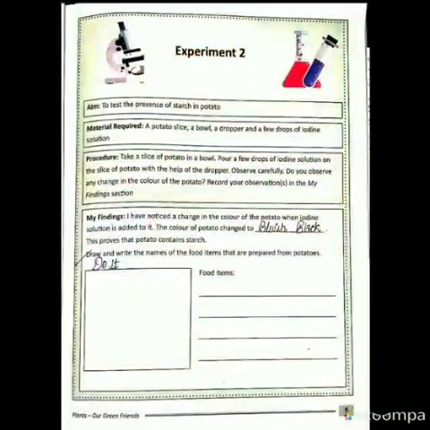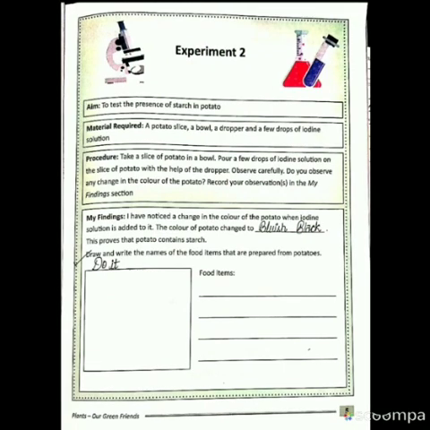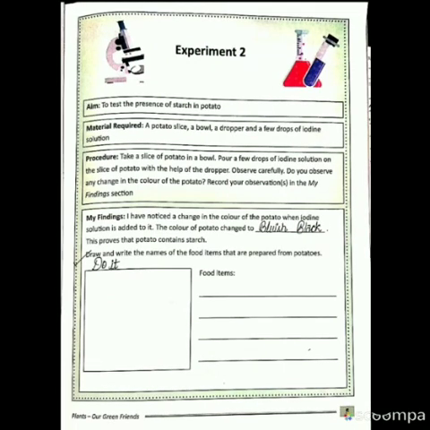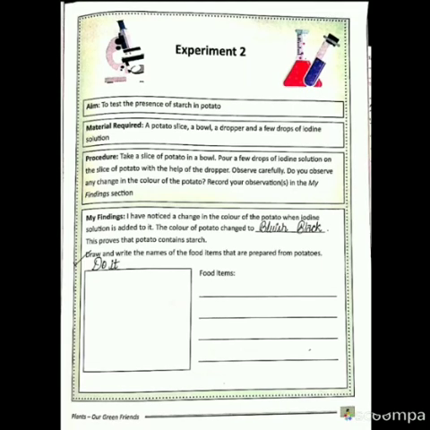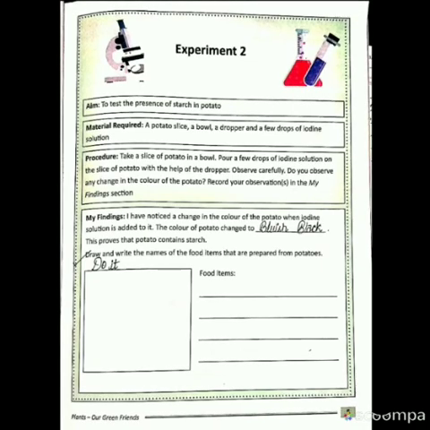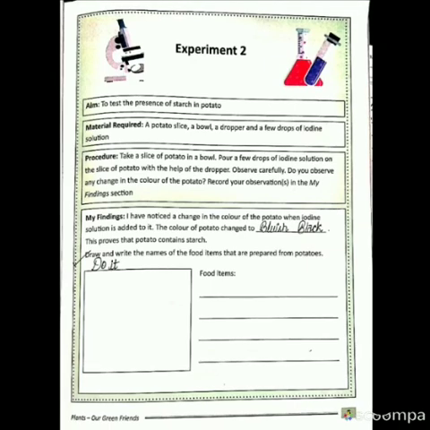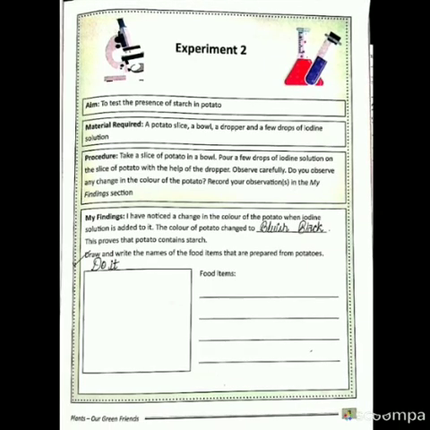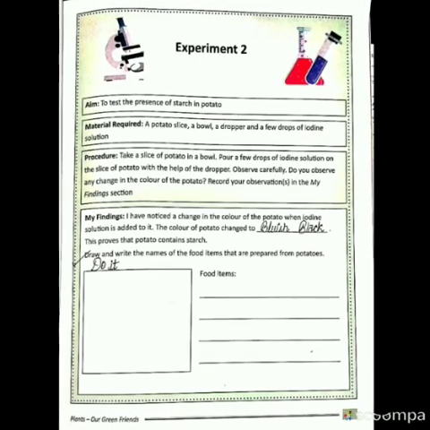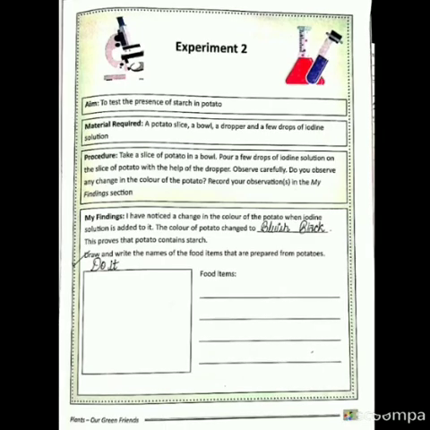Now, let's come to your experiment number 2 on your page number 5. As I have already told you, plants may store their food in the form of starch. Now, here you are going to understand this experiment further. The material required for this is a potato slice, a dropper, a few drops of iodine solution and a bowl. And what will be the procedure for this?